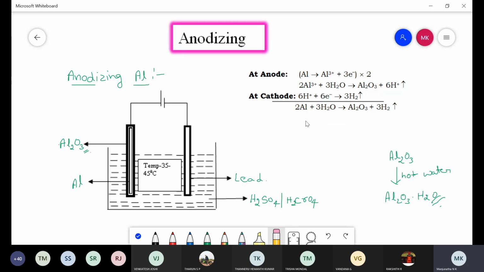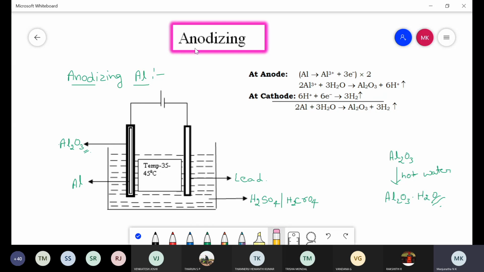Is it clear for you? Anodizing of aluminium. Any doubt in this anodizing of aluminium? See, these are the first two methods used for the protection of metals against corrosion. One is the galvanizing process, another is anodizing of aluminium. One is an example of metal coating, another is an example of inorganic coating.